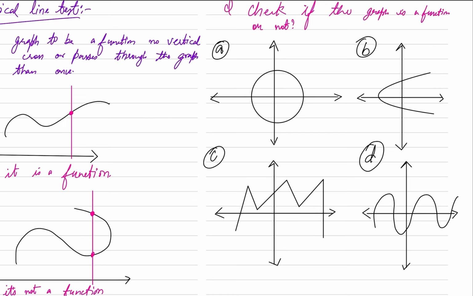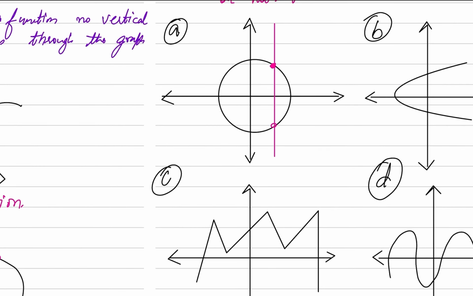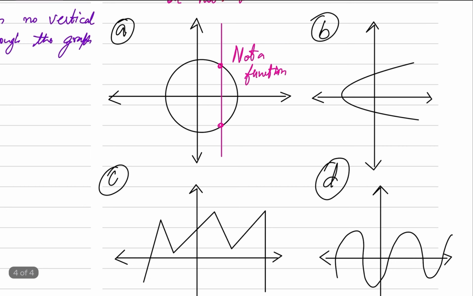Let's do the first one. If I pass the vertical line through this, you can see it is touching my graph twice, at two different points. So I will say that it is not a function. Okay, let's move on to the second one. If I pass any vertical line through this, from anywhere, you will see it is also touching my graph twice. So it is again not a function.